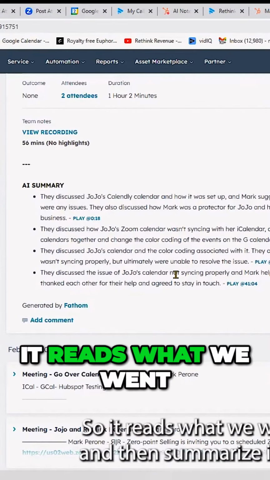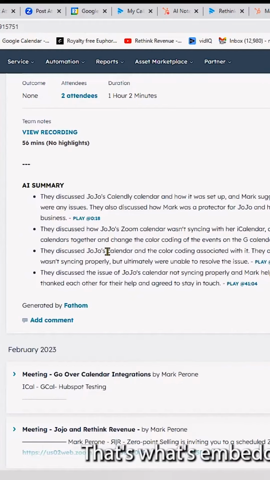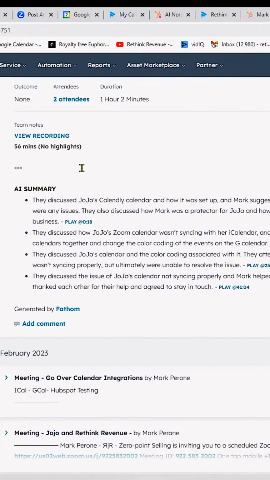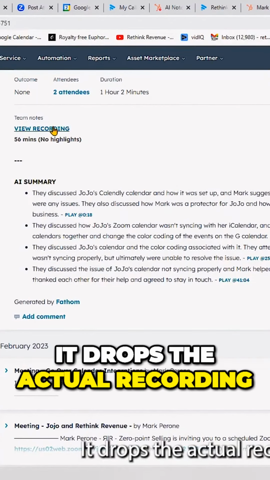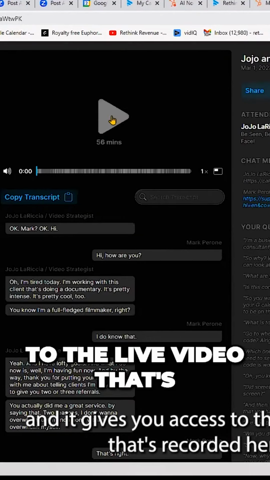So it reads what we went over and then summarizes it for you. That's what's embedded here. So these are all the notes summarized from the meeting. It drops the actual recording on your contact record, and it gives you access to the live video that's recorded here.